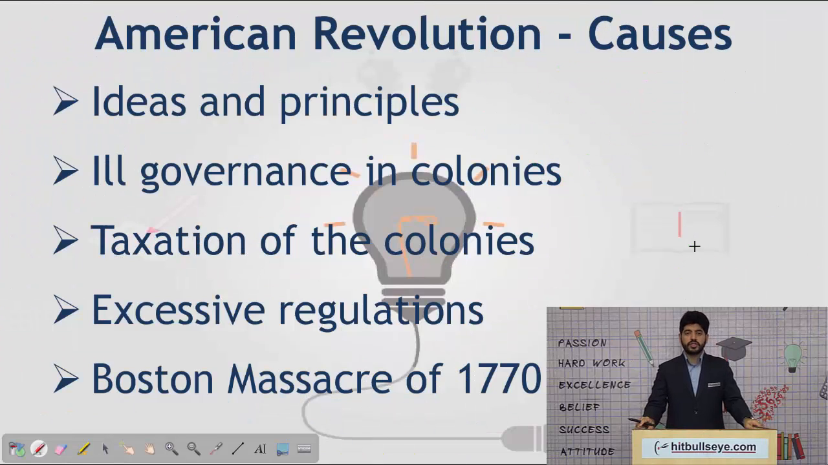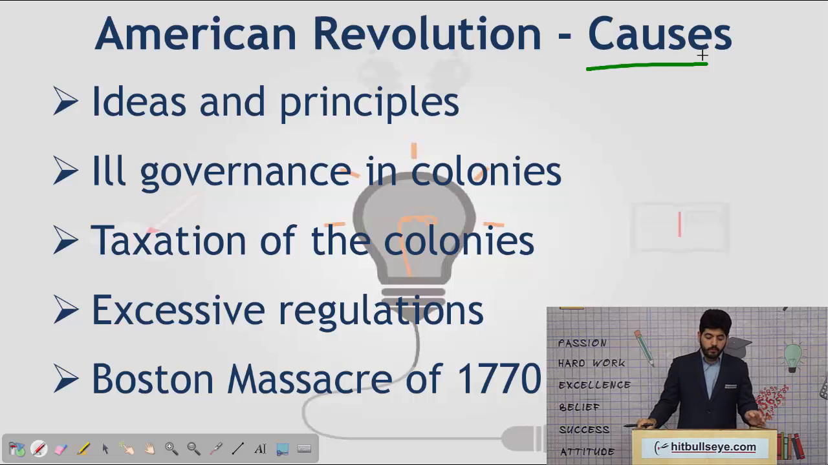After the Industrial Revolution is the American Revolution. Now when we talk about the American Revolution, we have to first know about the causes which led to a revolution in America. America before the revolution was a British colony consisting of 13 colonies in total. There were many reasons for the American Revolution.